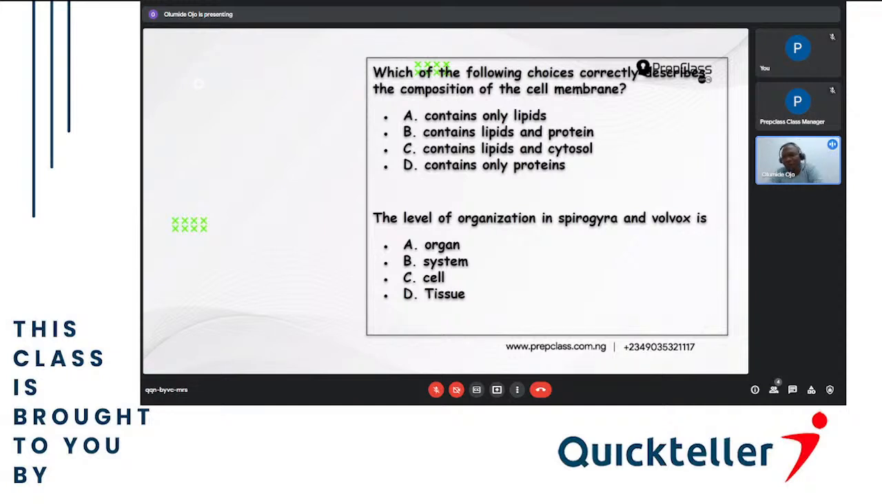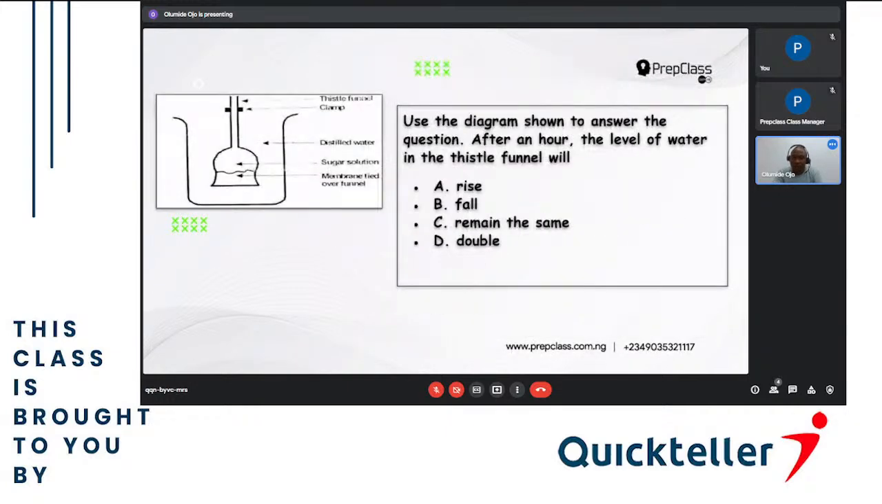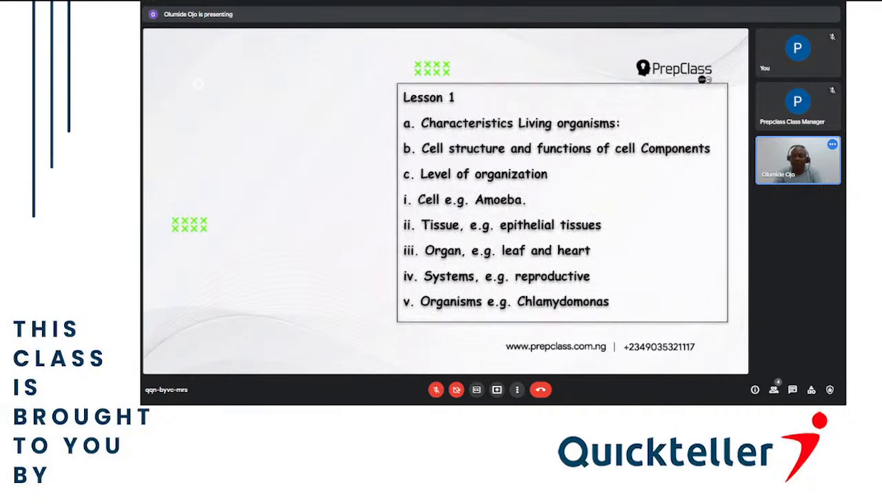The level of organization in Spirogyra and Volvox is A. Organ, B. System, C. Cell, and D. Tissue. Now, in the level of organization, we have a linear order from the lower to the higher. The first one is the cell. So cells will combine. That's what I showed you in the first slide.